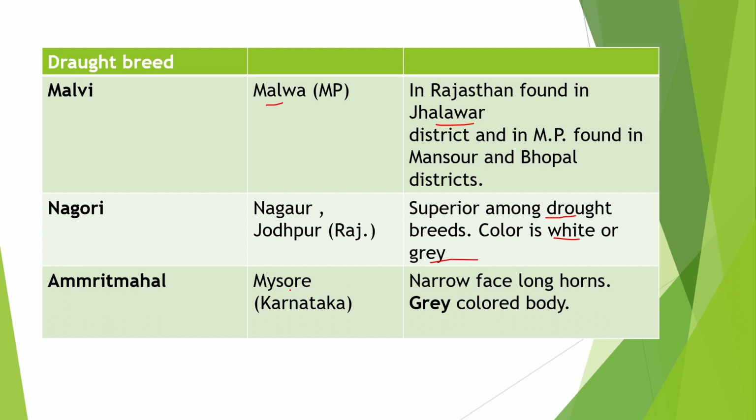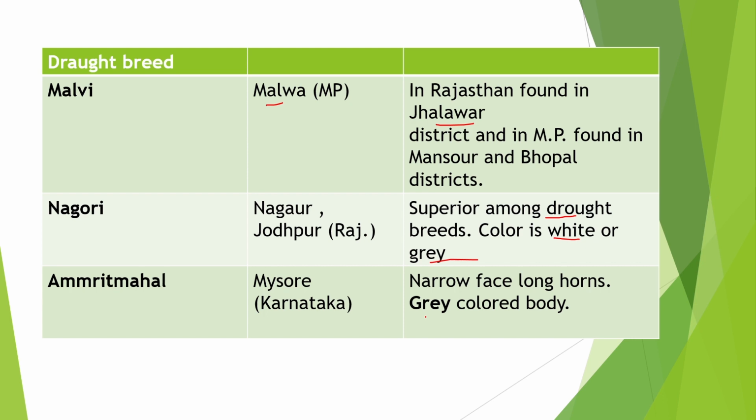It is having long, deep and powerful frames. Next type of breed is Amrit Mahal. It is native of Mysore, Karnataka. This Amrit Mahal is having narrow face and long horns and it is grey colored. It is famous for its power and endurance.